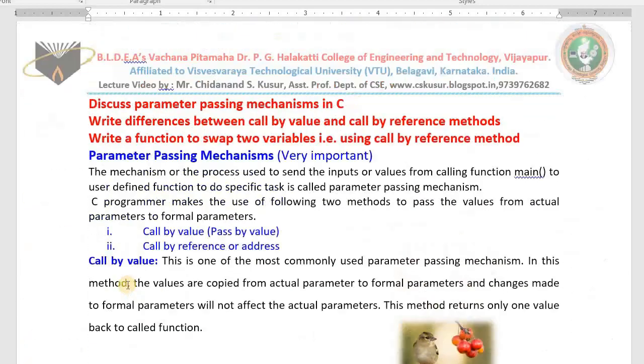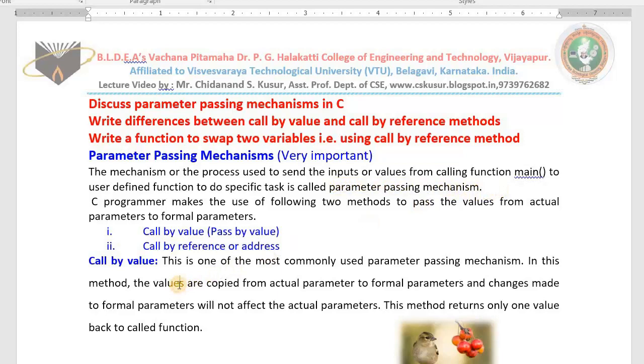What is the topic? Parameter passing mechanisms. Parameters means the inputs or the values which we pass to a function to do a specific task. That is the parameter. Then how shall I pass? There is one process, and that process is called the parameter passing mechanism. A C programmer makes use of the following two methods to pass the inputs from actual parameters to formal parameters, that is, from the main function to a user defined function to do a specific task.